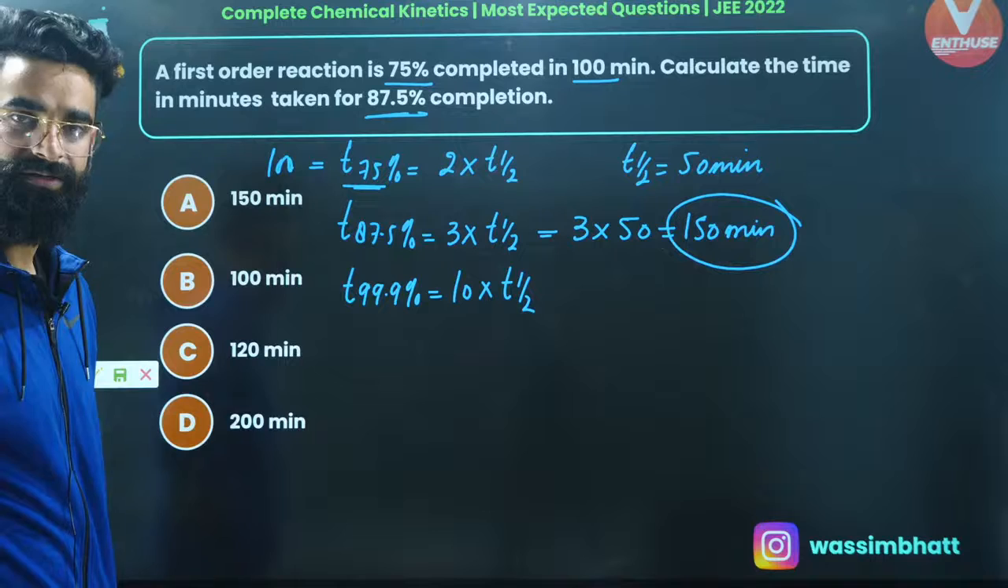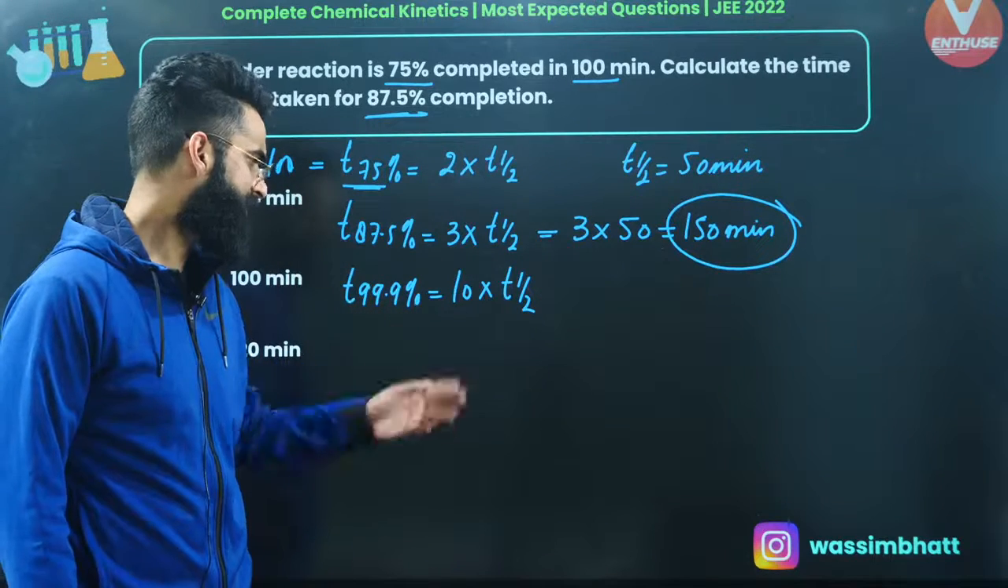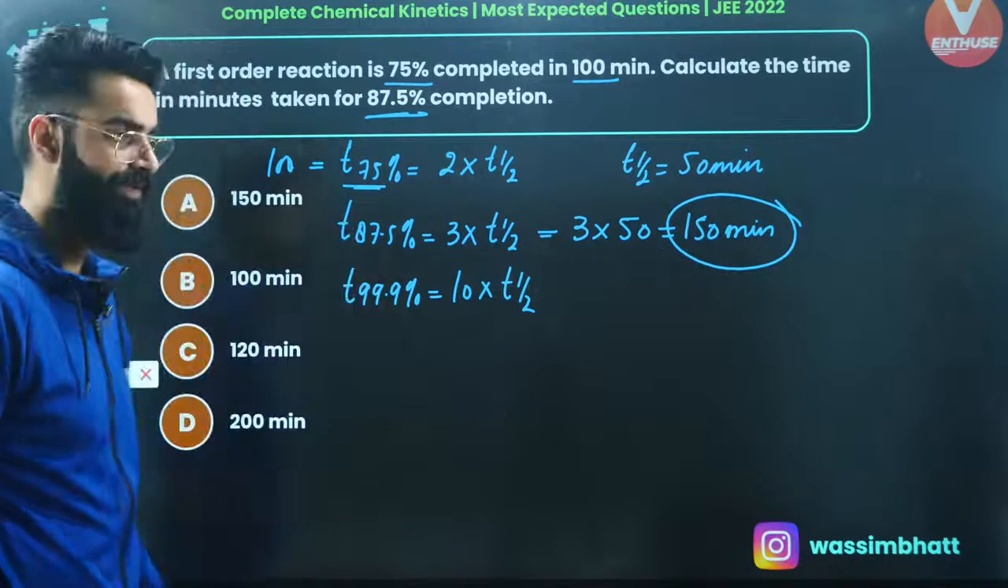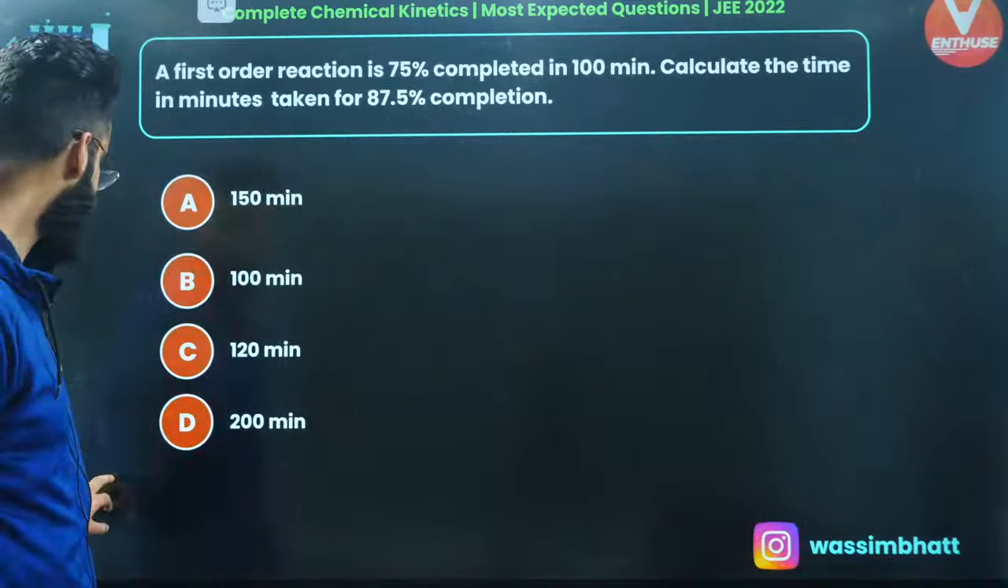As simple as that. Similarly, you can calculate the time taken to complete 99.9% of the reaction. It's going to be 10 times the half-life, 10 times 50, that's 500 minutes. I'm sure it's again clear.